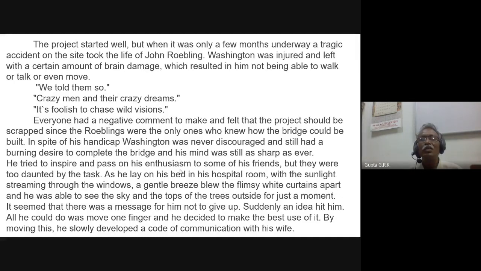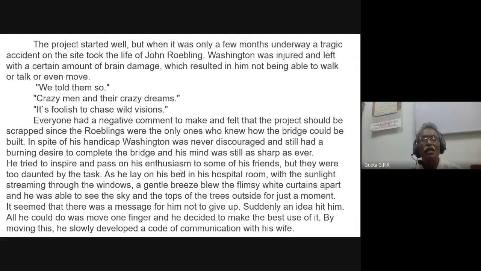As he lay on the bed in his hospital room, with the sunlight streaming through the windows, a gentle breeze blew the flimsy white curtains apart, and he was able to see the sky and the beautiful sun and the tops of the trees outside. For just a moment, it seemed that there was a message for him not to give up. Suddenly, an idea hit him.